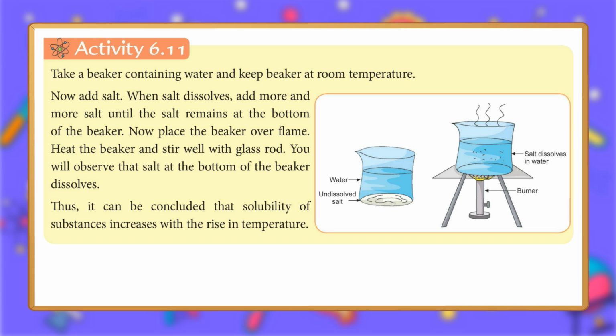Activity 6.11. Take a beaker containing water and keep beaker at room temperature. Now add salt. When salt dissolves, add more and more salt until the salt remains at the bottom of the beaker. Now place the beaker over flame. Heat the beaker and stir well with glass rod. You will observe that salt at the bottom of the beaker dissolves. Thus, it can be concluded that solubility of substances increases with the rise in temperature. Water. Undissolved salt. Salt dissolved in water. Burner.